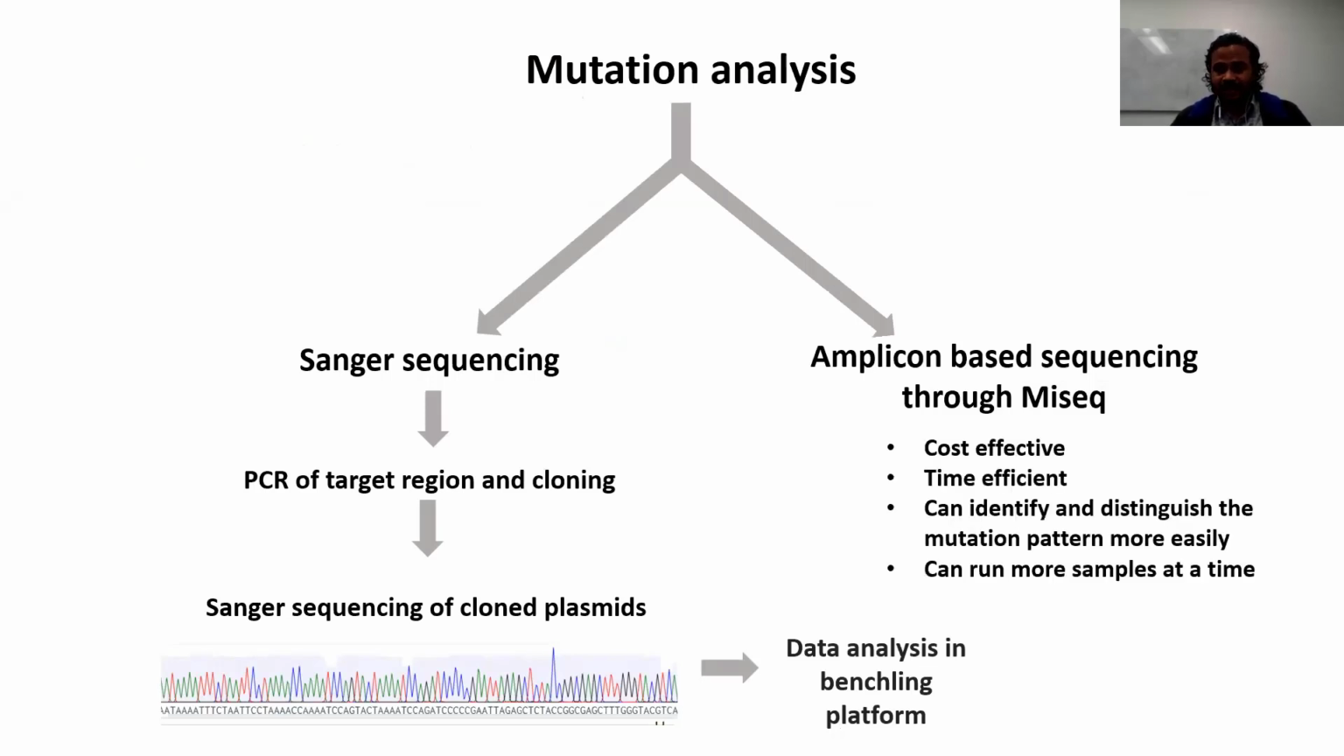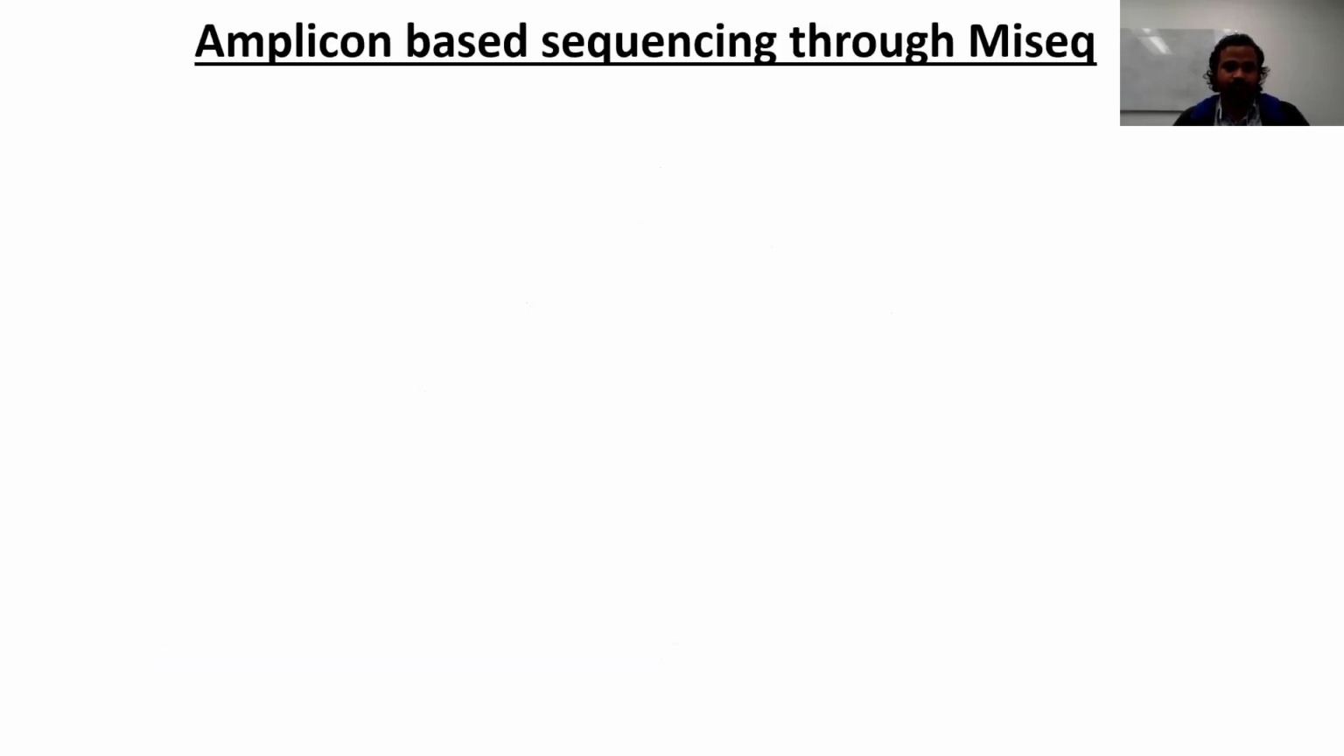And for Sanger Amplicon-based sequencing, there are some advantages over the Sanger because it is cost-effective and time-efficient. We can identify and distinguish the mutation pattern more easily, and we can run more samples at a time. Here I will show you how we prepared the Amplicon sample for MiSeq analysis.